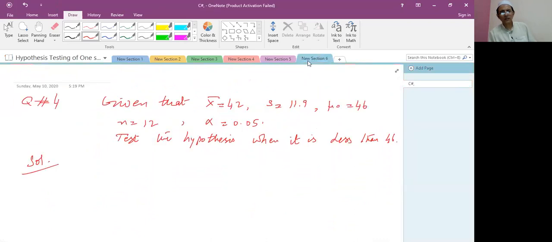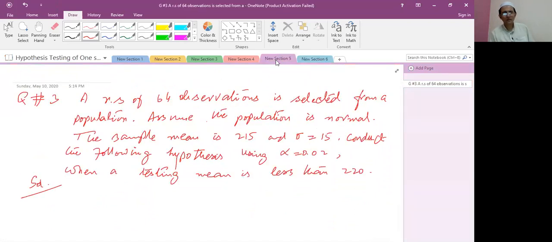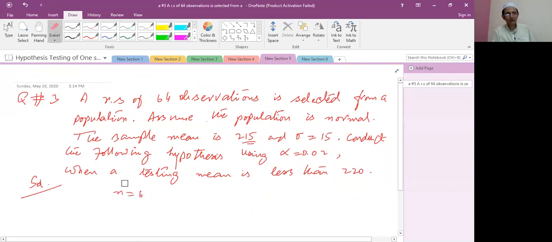The next application, student. A random sample of 64 observations is selected from a population. Assume the population is normal. The population mean is 215. Sample size is 64, student. And sigma is 15. Conduct the following hypothesis test using alpha, testing whether the mean is less than 220.